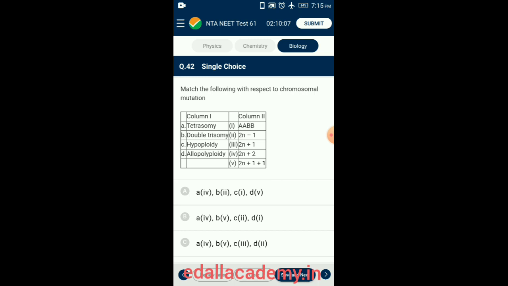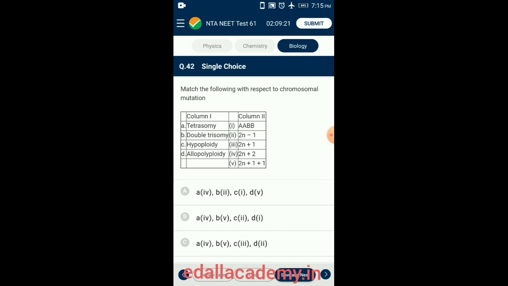Question number 42. Match the following with respect to chromosomal mutation. A trisomy is a form of aneuploidy with the presence of 3 copies instead of the normal 2, that is 2n plus 1. Double aneuploidy, leading to trisomy or monosomy of two different chromosomes, arises because of two meiotic non-disjunctional events, 2n plus 1 plus 1. In hypoploidy, having a chromosome number lower by only a few chromosomes than the normal diploid number, is 2n minus 1.